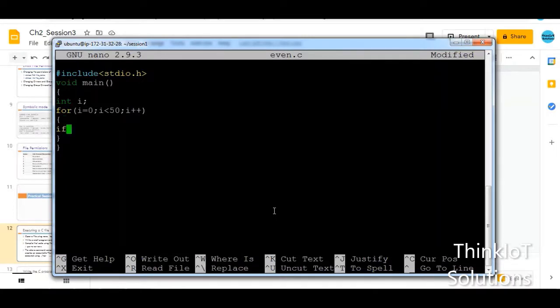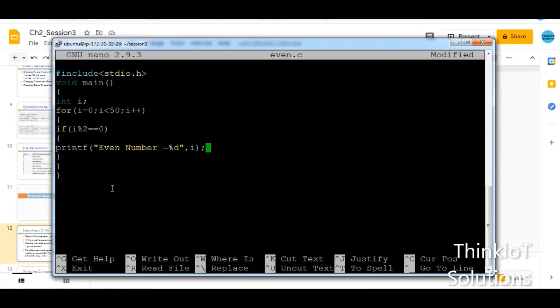So what I'll do is if, and I'll just say i, that is the same variable, modulus 2 equal to 0. This is a modulus operator I'm using, and whenever it's an even number, it gives me a remainder as 0. That is, a modulo operator is a remainder operator, and I'm going to print that particular number. So whenever the control enters into this particular if condition, it means it's an even number, and I'm going to print even number equal to %d. So I'm going to use a format specifier for integer, %d, comma, I'm going to give that particular i. So what will happen is it is going to iterate, that is i equal to 0, i less than 50.